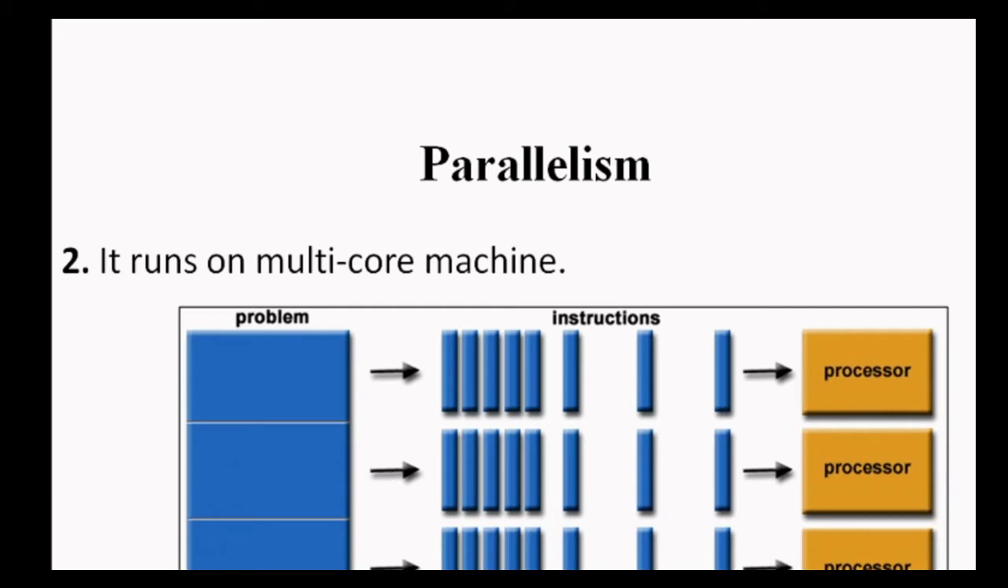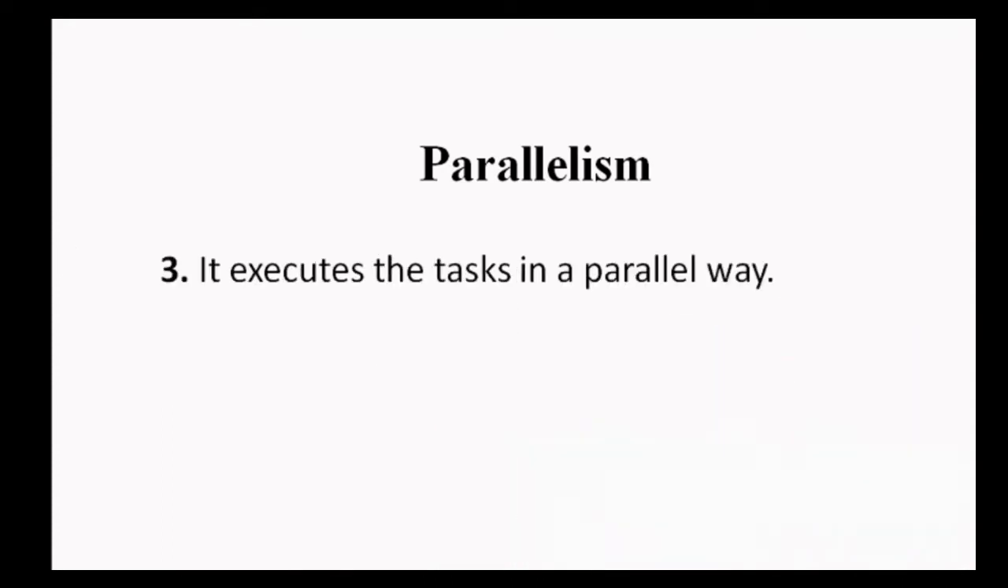Basically, parallelism runs on a multi-core machine. Suppose it has four problems. These four problems obviously would be divided into multiple kinds of instructions. So what happens in parallelism? Each problem runs on a specific processor, or we can say that a particular processor is dedicated to a specific problem. As we can see here, the first problem, which has a specific set of instructions, runs on a specific processor, the second problem runs on this processor, and the third and the fourth likewise. So we can say that parallelism runs on multi-core machines and it executes the tasks in a parallel way.